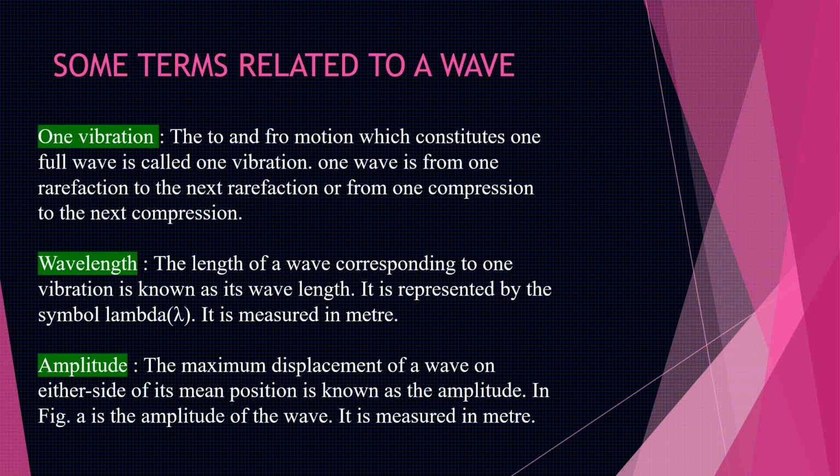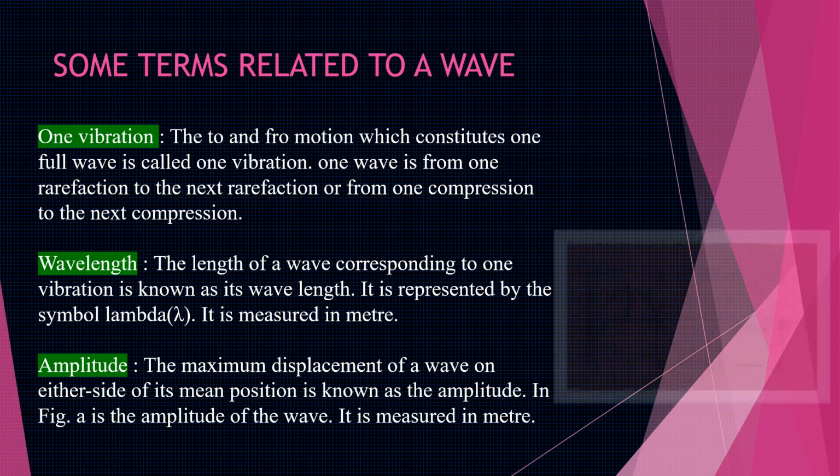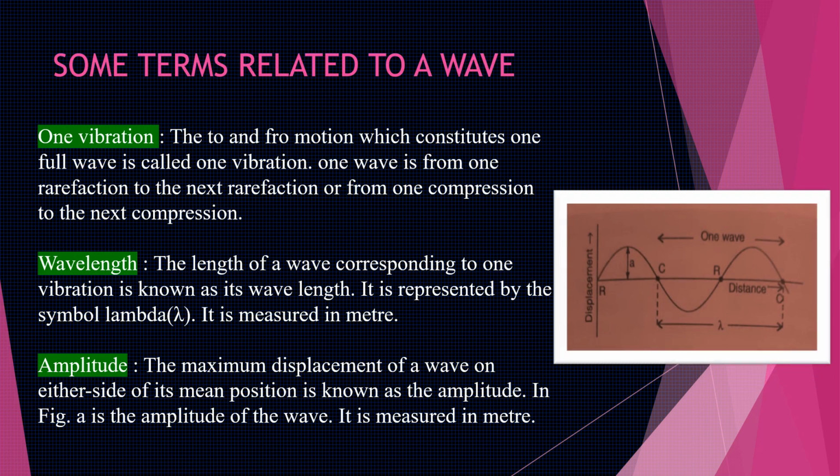Next is wavelength. The wavelength is the length of a wave corresponding to one vibration, and it is represented by the symbol lambda, and it is measured in meters. You can see here in this diagram that wavelength is the length of a wave corresponding to one vibration. See, you can see in the diagram lambda is written.